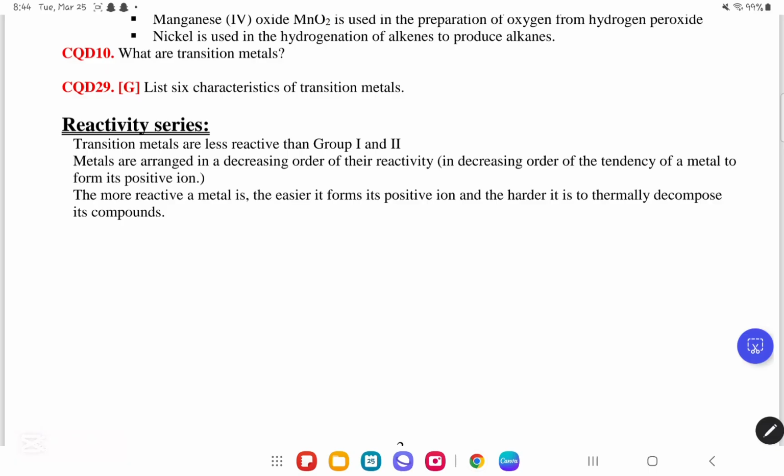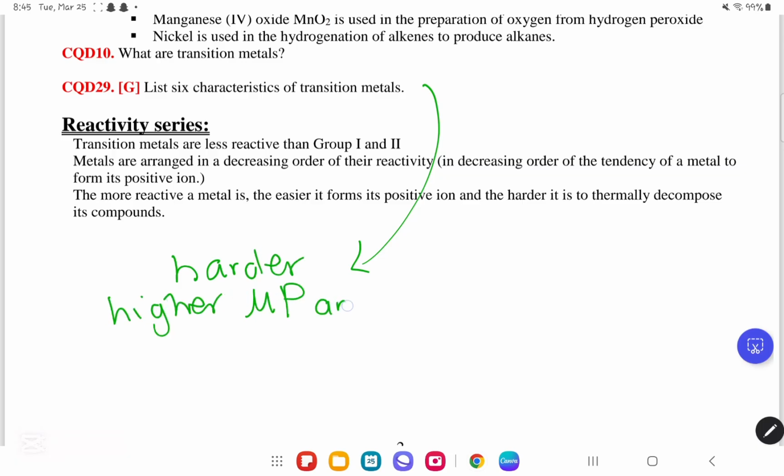In CQD number 29, they told us list 6 characteristics of transition metals. Transition metals have 6 characteristics. 3 are physical properties and another 3 are chemical properties. The physical properties, we know that they are harder than other metals. They have a higher melting point and boiling point than other metals. They are denser than other metals.